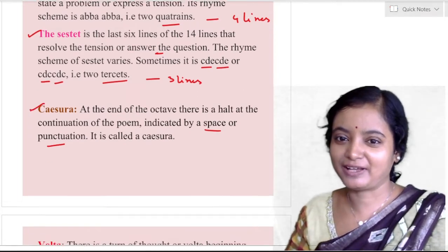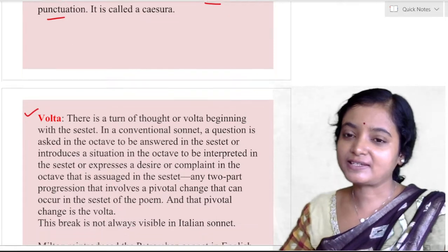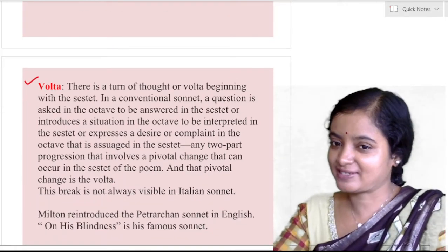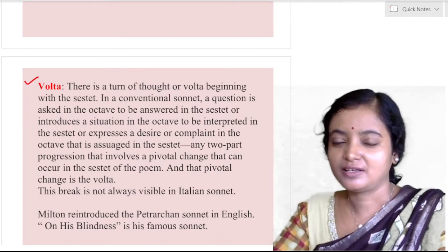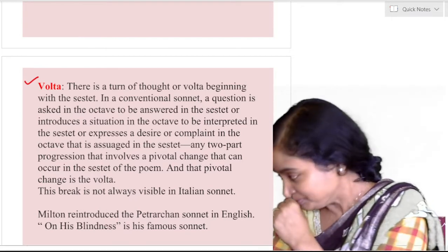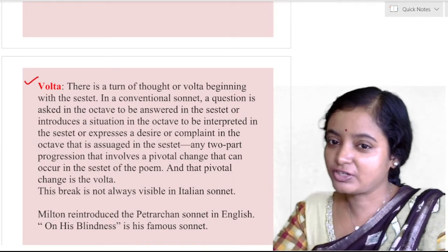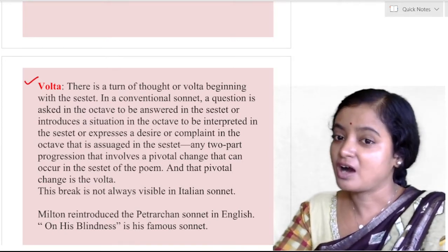Keep this point in mind. Volta. What is volta? Now I will talk about volta. There is a turn of thought, or volta, beginning with the sestet. In a conventional sonnet, a question is asked in the octave to be answered in the sestet, or it introduces a situation in the octave to be interpreted in the sestet, or